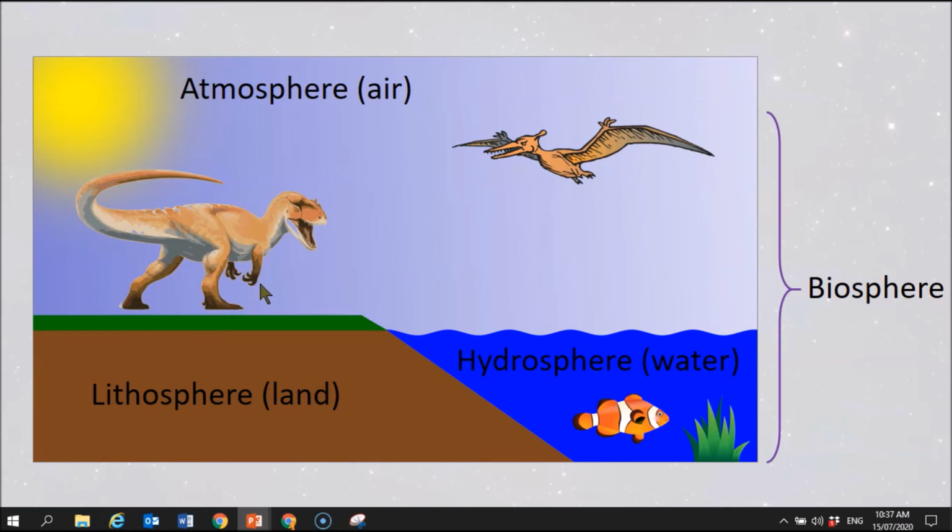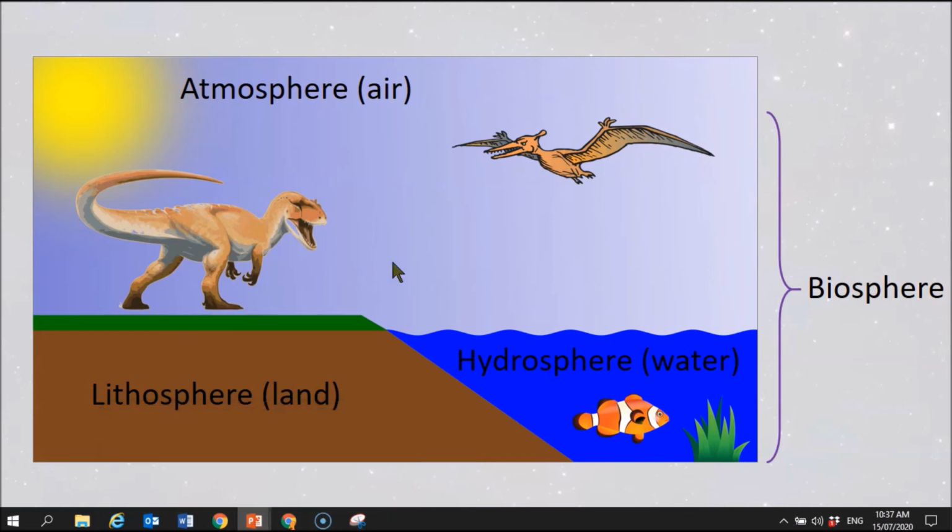The lithosphere is the land, okay? So this dinosaur here, I guess you could say it is standing on the lithosphere, but living in the atmosphere, and it breathes air. So I suppose you would say that this dinosaur here is part of the organisms that live within the atmosphere, but it's heavily reliant upon the lithosphere, obviously, for its habitat.